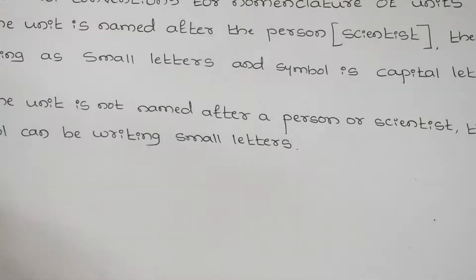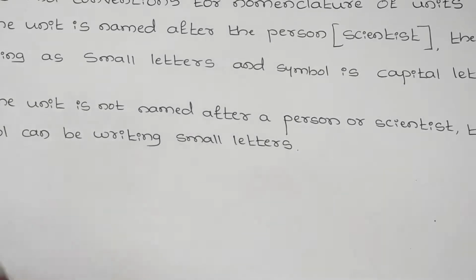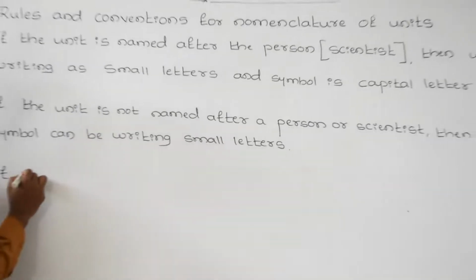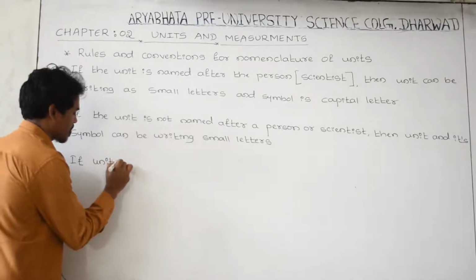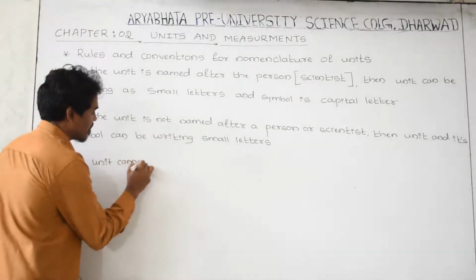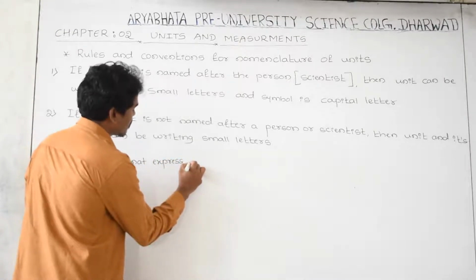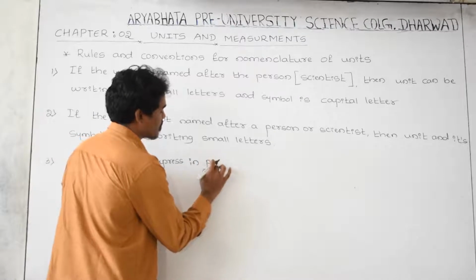Go to the next rule. It is a very important one. If the unit is plural, the name of the unit cannot be expressed in plural words.